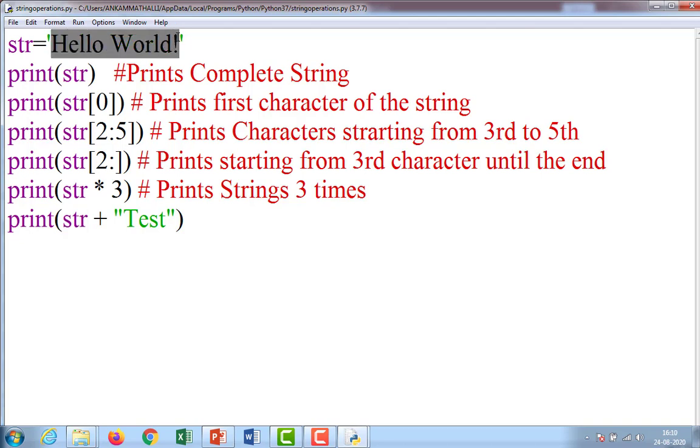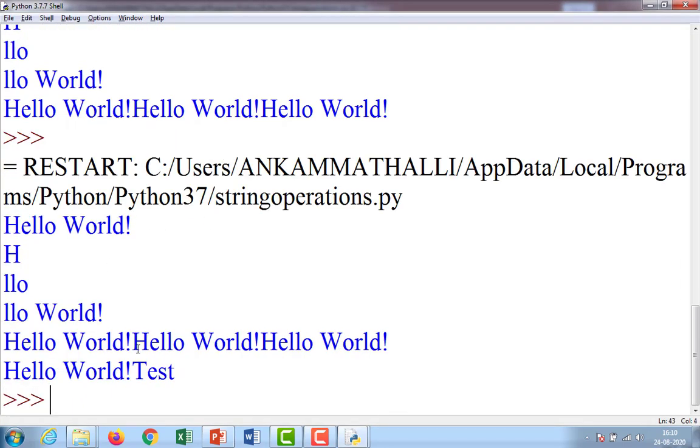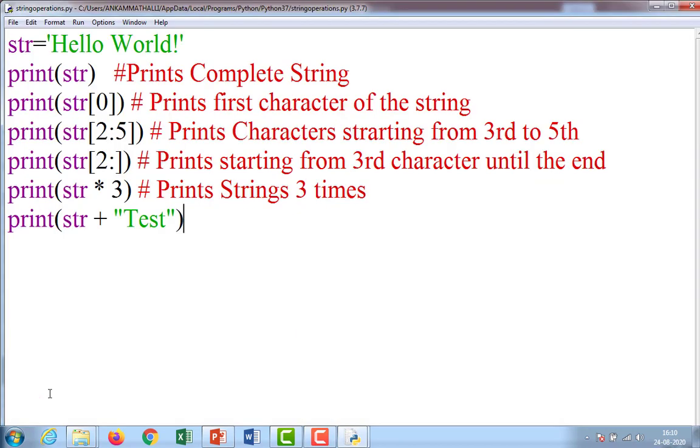Hello world is there in str. So hello world plus test. So output may be hello world test. Control S, F5 to run. So output is hello world test. So here this plus acts as a concatenation operator because we are using two strings, first one str, second one test.